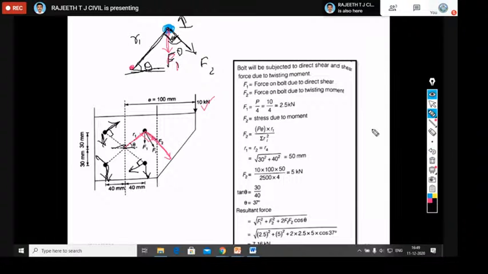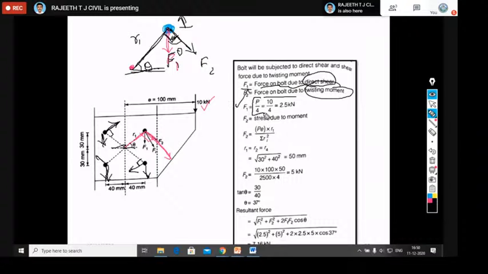So if you go to the solution here, there is no need to write all these things in the exam. Directly you can calculate F1, F2, theta and the resultant force. That is what we need to do in the exam. So if you observe the solution here, what is F1? F1 is the force acting on the bolt due to direct shear, and F2 is the force on the bolt due to twisting moment.